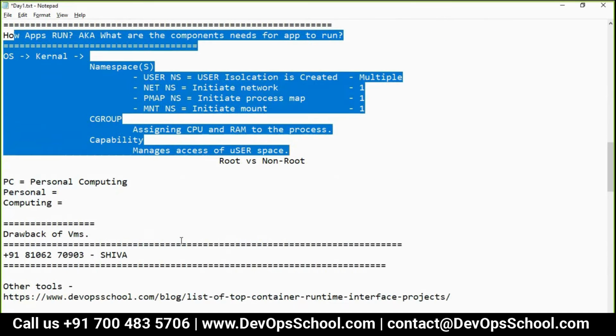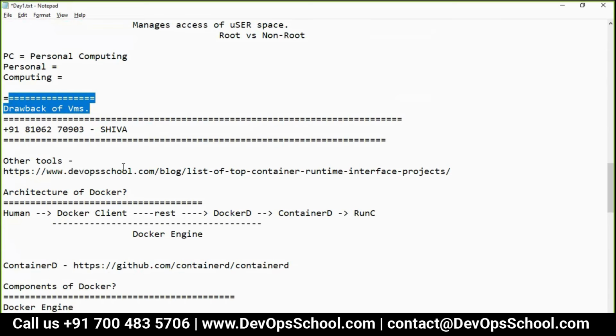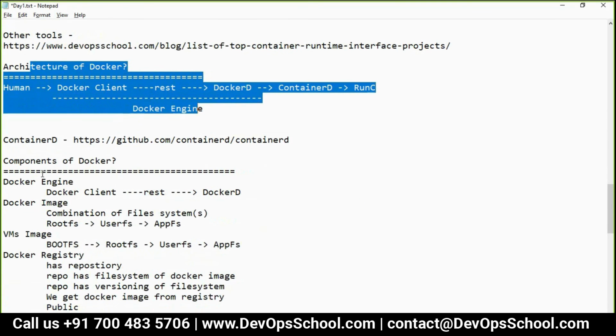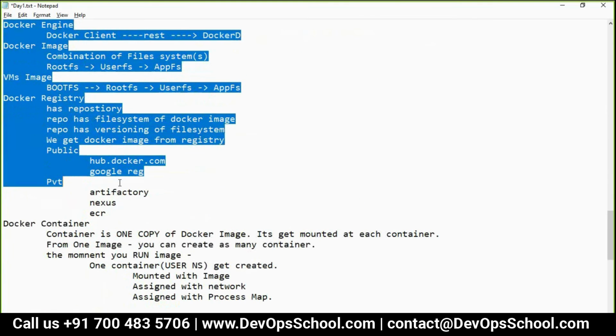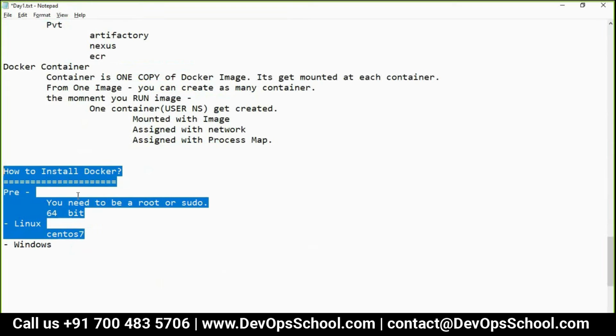Then we discussed the drawbacks of VMs, through images and other projects which compete with Docker. Now the architecture of Docker, and finally the components of Docker. Next is competition.